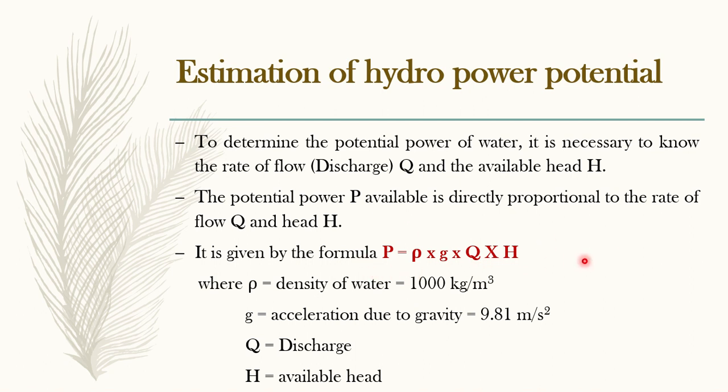This formula only we use to calculate the power generated, or nothing but your shaft power indirectly. Okay, so as rho and g are constant, your P will be depending upon Q and H. So this is about estimation of hydropower potential. By using this formula, you can estimate how much power you will get once you know the values of Q and H. Say if your Q is some 3 meter cube per second, if your H is some 10 meters of head, then just multiply 1000 into 9.81 into 3 into 10. You'll get power in watts. Divide by 1000, you'll get in kilowatts. Okay, then you'll have an idea how much power is generated.